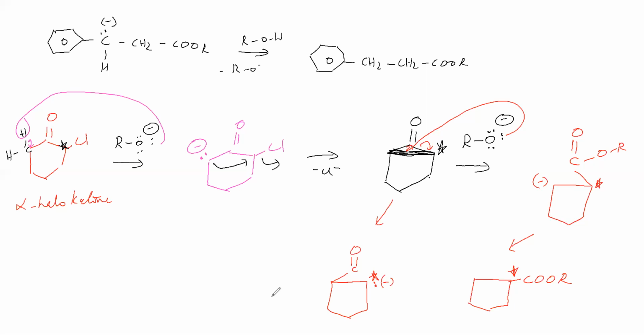It is taking H plus from alcohol. Then we will get it like this. Okay, we got ester. So this is about the Favorsky rearrangement. Now here it is the labeled carbon. This one and this one are obtained in a 1:1 ratio, because both are equivalent positions. That's why.